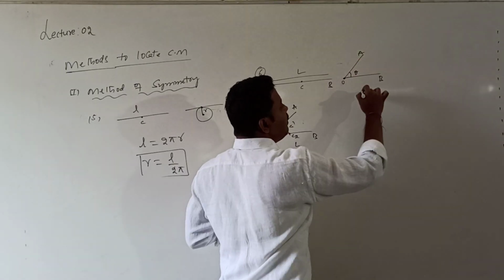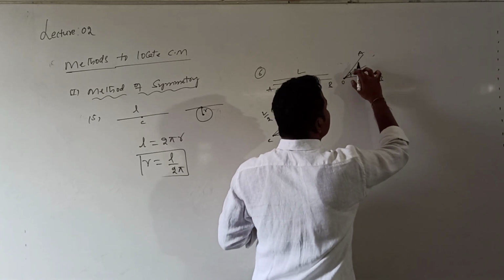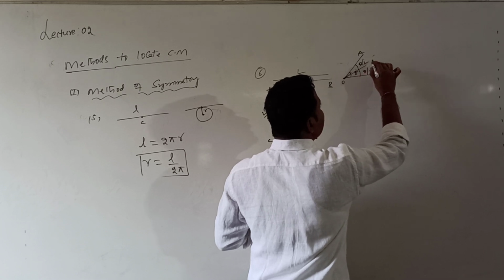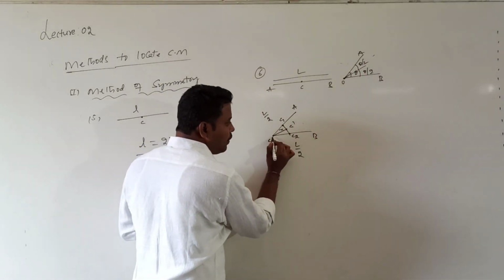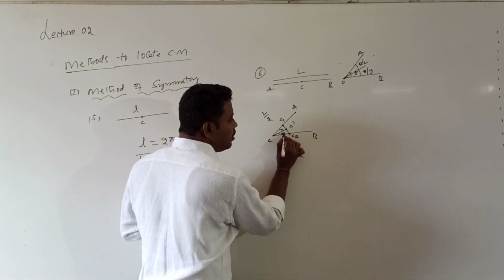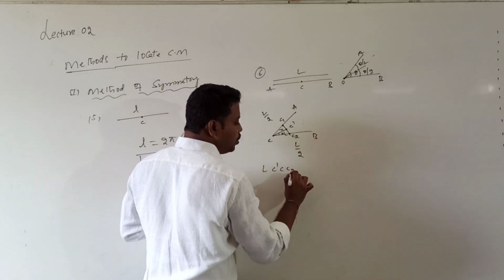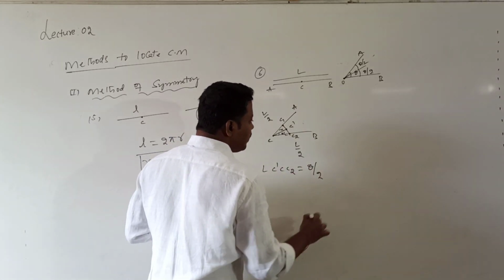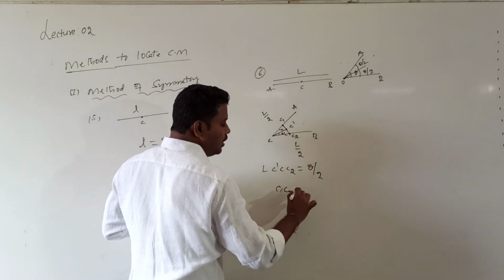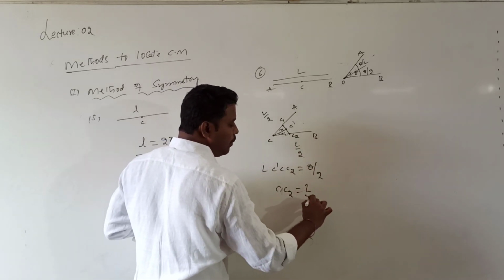Here the total angle made is theta. When it is making an angle theta, if I draw a line like this, here this angle is equal to theta by 2. This angle is also equal to theta by 2. So what do I get for the angle at C2? The angle C dash C2 is equal to theta by 2. And what about C C2? C C2 is half of L by 2. That is the value of L by 4.